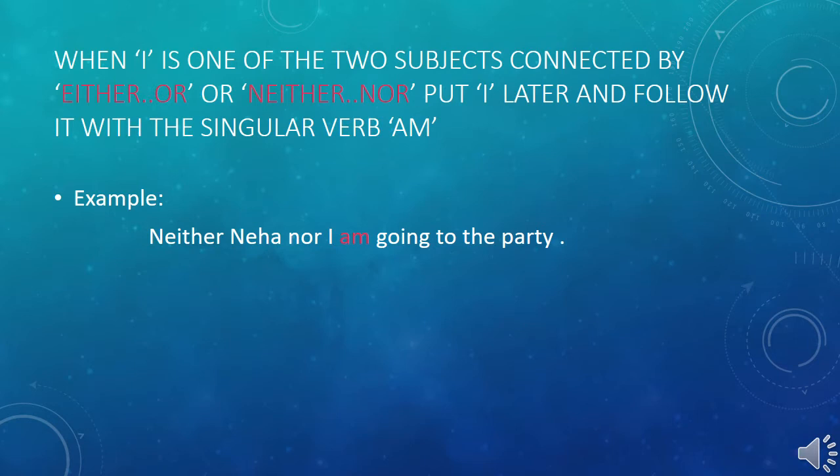Again, I am repeating: when I is one of the two subjects connected by either-or or neither-nor, put I later and follow it with the singular verb am. And the example is, neither Neha nor I am going to the party.